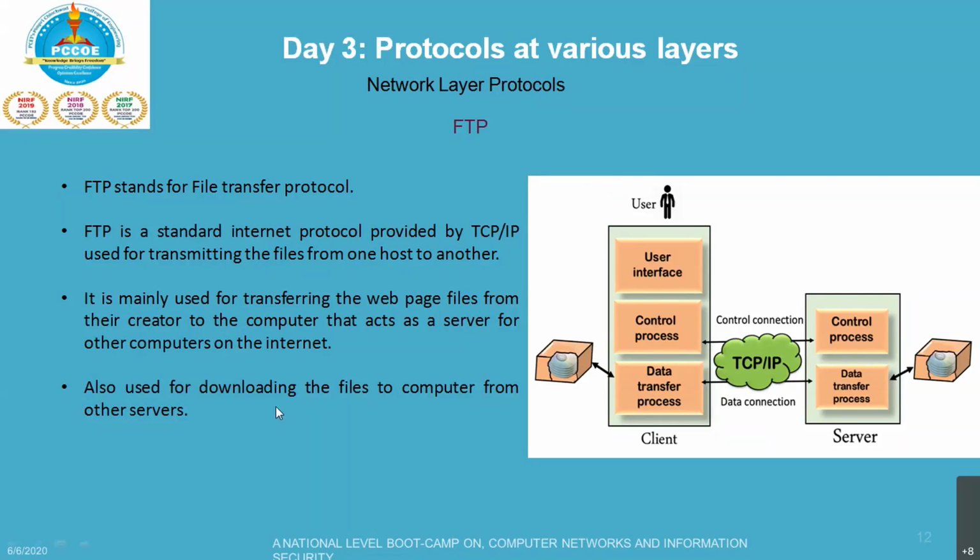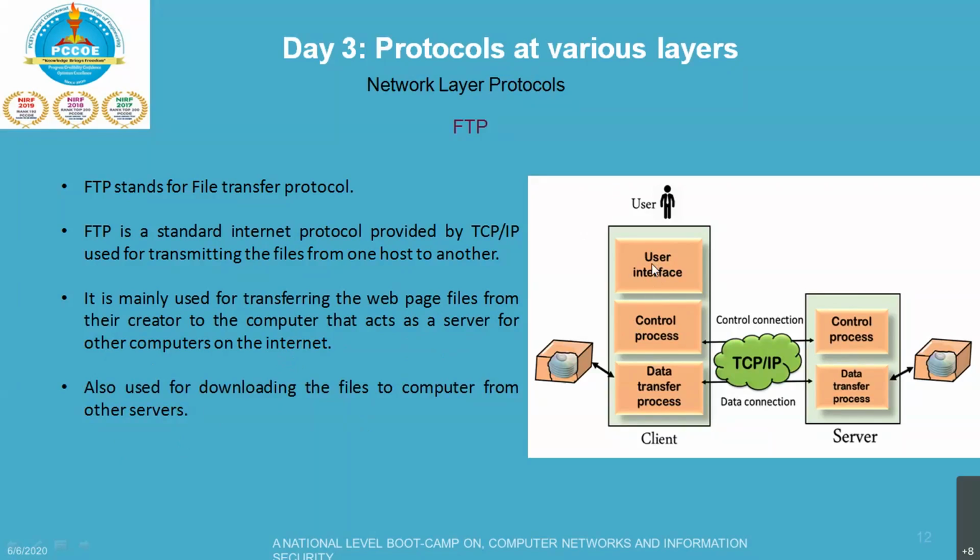It is mainly used for transferring web page files from their creator to the computer that acts as a server for other computers on the internet. It is also used for downloading files to computers from other servers. What is the user going to see?